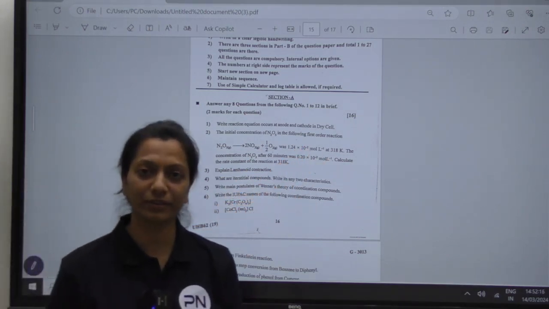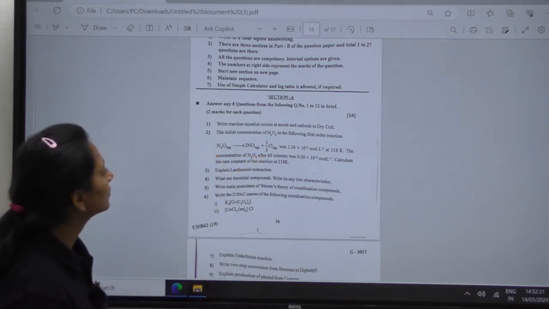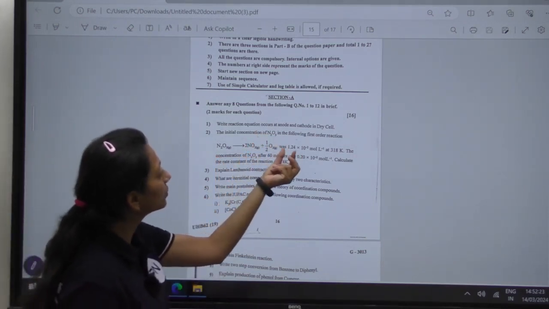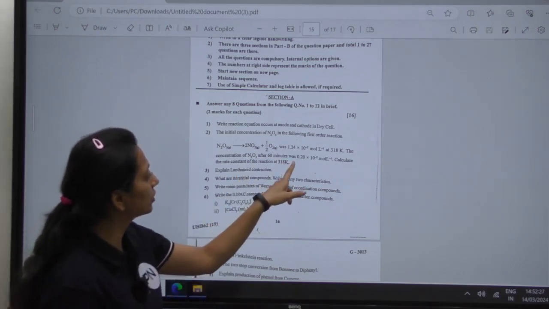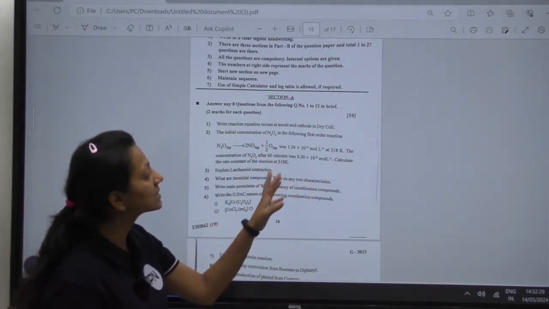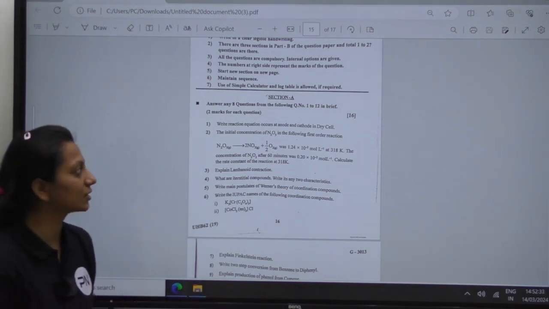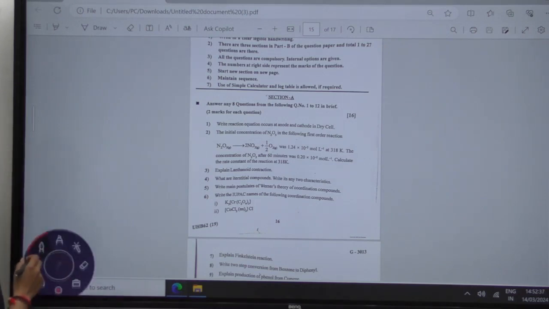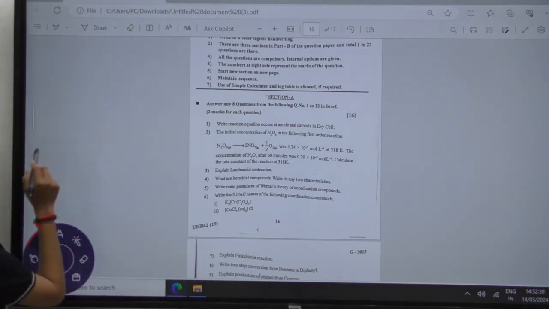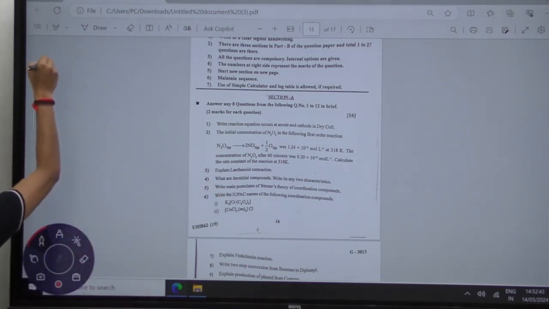You are given a first order reaction, and the reaction is already given to you. They are giving you the initial concentration of N2O5 and the final concentration of N2O5 after 60 minutes. You have to calculate the rate constant of the reaction. So first of all we will write the rate equation for a first order reaction.